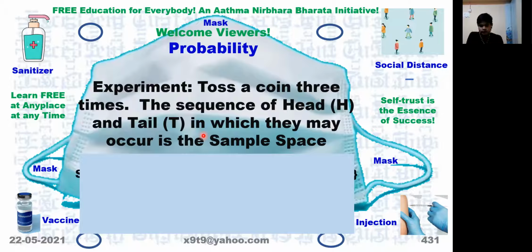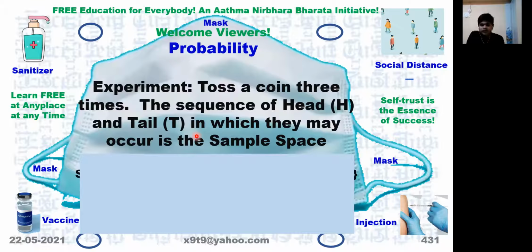So, can you write the different varieties in which head and tail can appear when we flip the coin 3 times? First time what can appear, second time what can appear, third time what can appear. So like that, how many varieties of such sequence of head and tail can appear when we repeat this a large number of times?